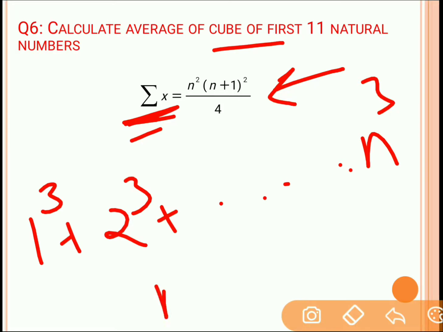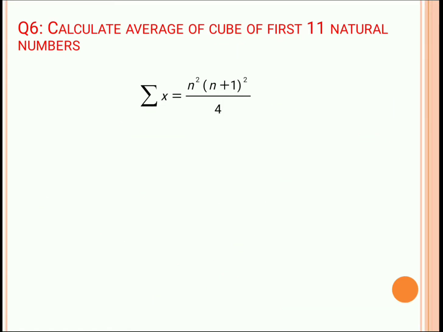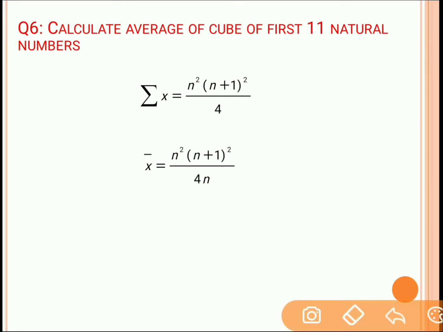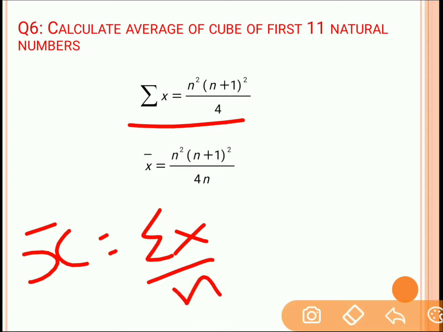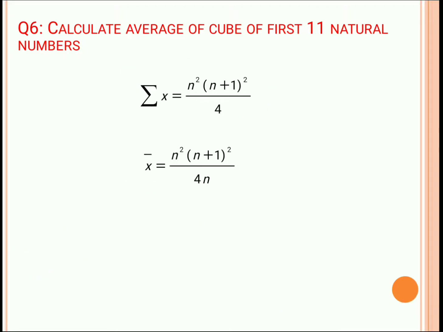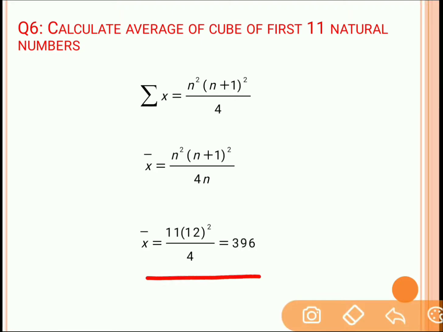Now in our case n is equal to 11, so we need to find the sum of cubes up to 11 cube. Comparing this with the average, average is the sum of the numbers upon the total number of terms. So dividing sigma x by n, you will get the average: n square into n plus 1 whole square by 4n. One n gets cancelled and finally you get n into n plus 1 whole square by 4. Substituting n equal to 11, we get 11 into 12 square by 4, and the answer for average is 396.